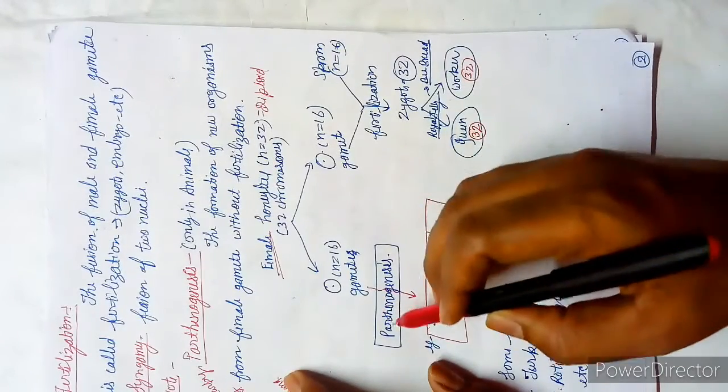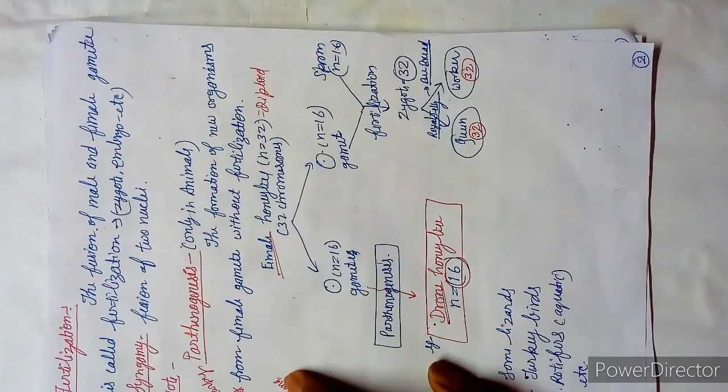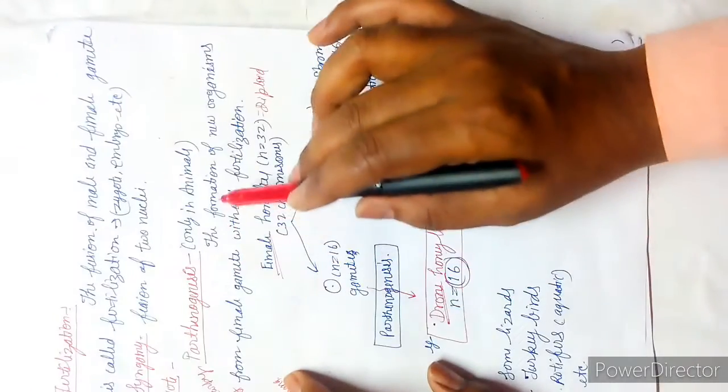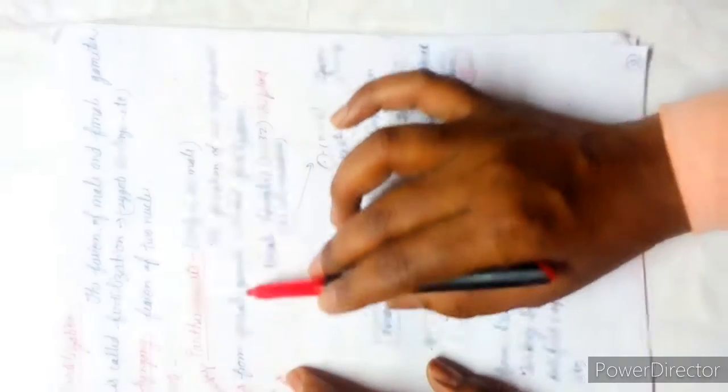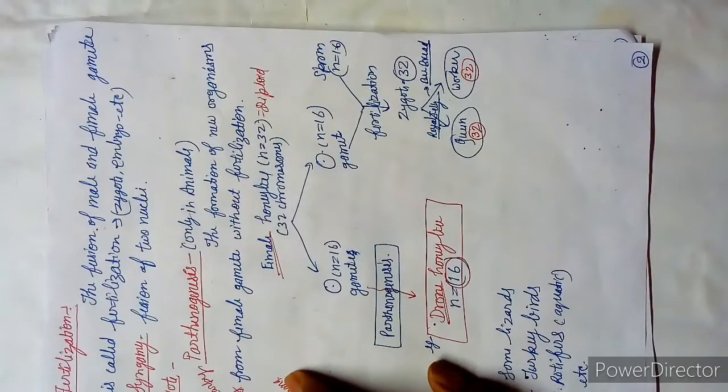This process is called parthenogenesis. See, it fulfills all the demands of the definition: the formation of new organisms from the female gamete without fertilization. All of you have got the point.